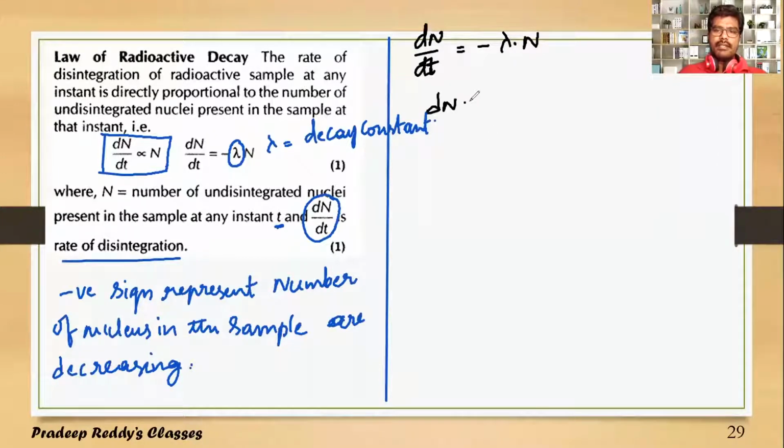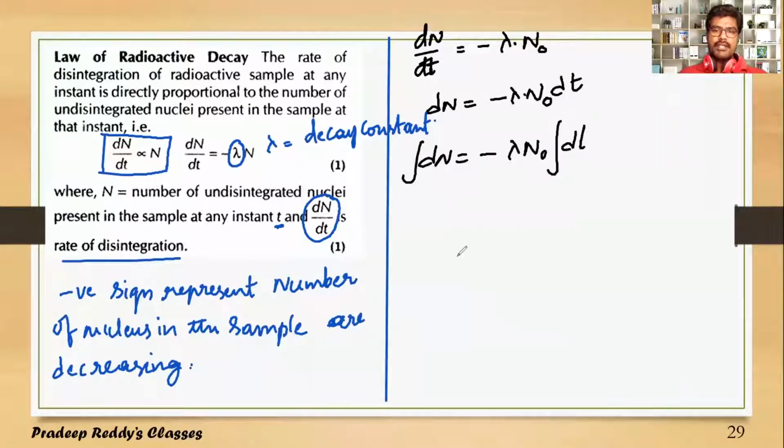So dN is equal to minus lambda, and I take this as N naught, because I don't want to get confused between this N and this N. So I will denote it with N naught into dt, right? So if I integrate this, integration dN is equal to minus lambda N naught into integration dt, where this integration